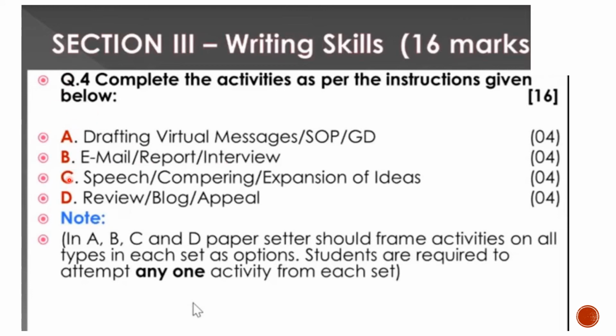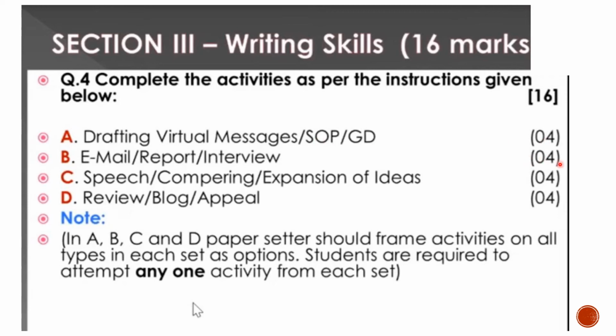Question number 4C is speech, comparing, and expansion of ideas. Prepare any one perfectly. Question number 4D is review, blog, and appeal. Out of these 4 sections, you can identify which one you can attempt best, and from each section you have to select any one topic and write.